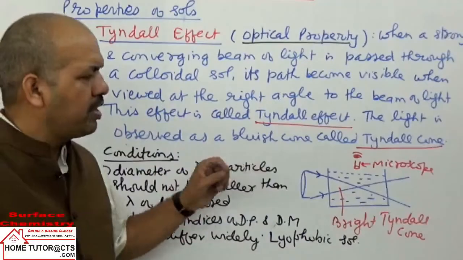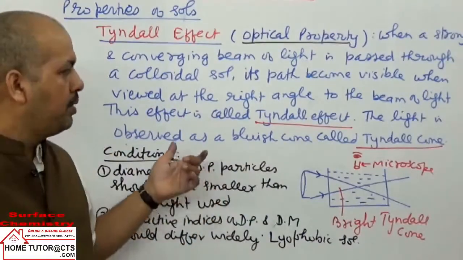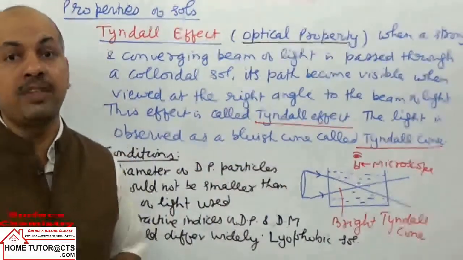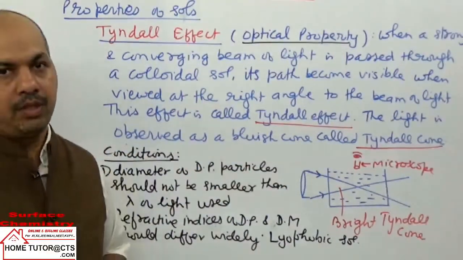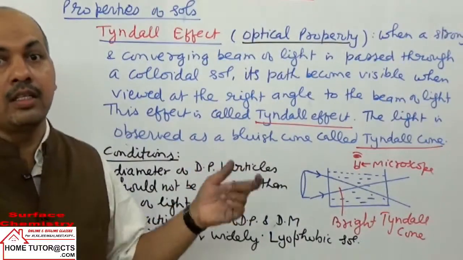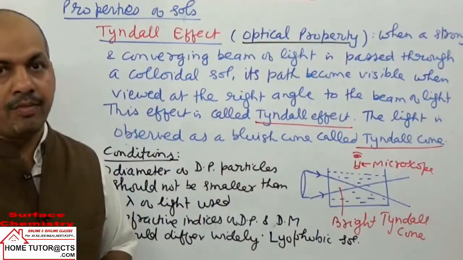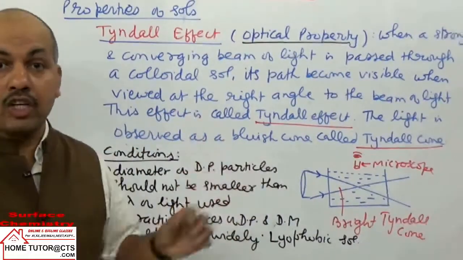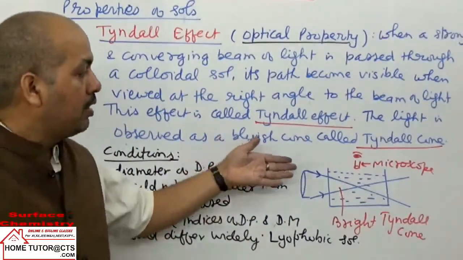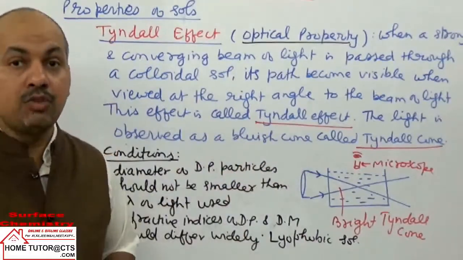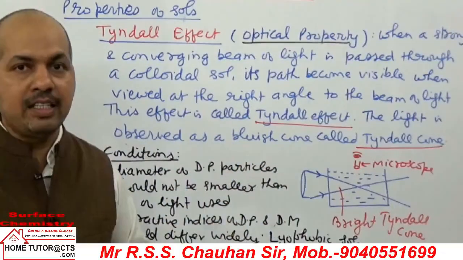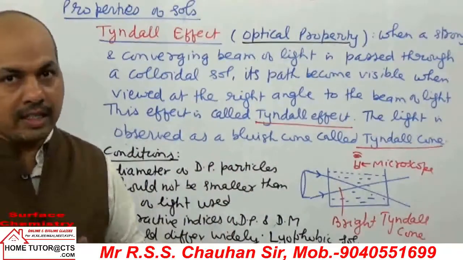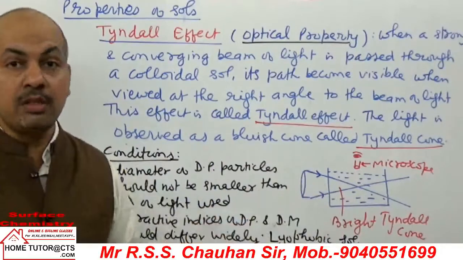Now why is the light observed here? The path of light becomes visible because of scattering of light. This is taken as scattering of light by the dispersed phase particles. Now this scattering of light is not only for reflection of light. देखिए, normally हम क्या बोलते हैं कि how a particle is visible to us by reflection of light, that the light is falling on the body and then light is reflected, then the particle becomes visible to us.